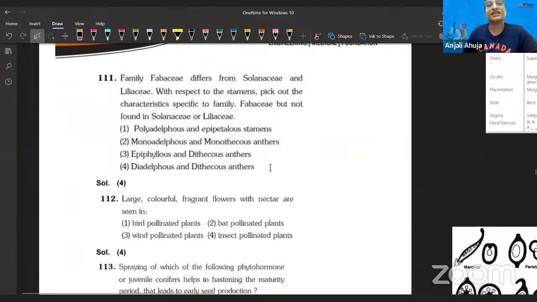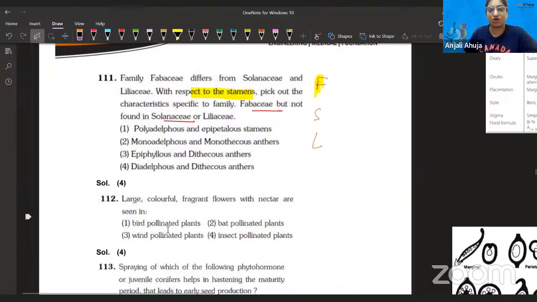Next question. Family Fabaceae, Solanaceae, and Liliaceae. When you were learning this in the morphology chapter, remember it as F: Fabaceae first, Solanaceae second, and Liliaceae third. I told you tips and tricks to learn it. We are talking about how these are different with respect to the stamen. Pick the characteristic. Stamen is the male reproductive part; many people still get confused about it. The option says present in Fabaceae, but not found in Solanaceae.